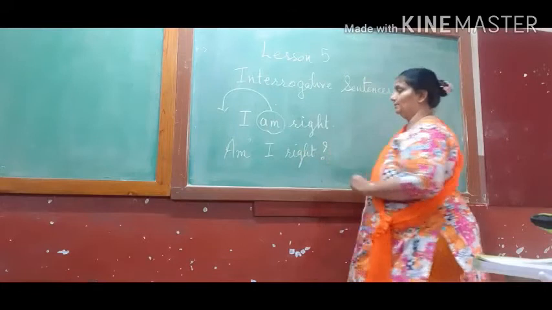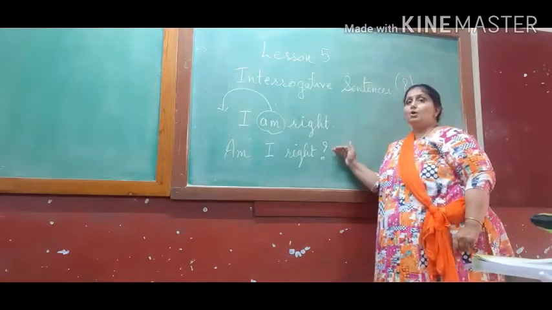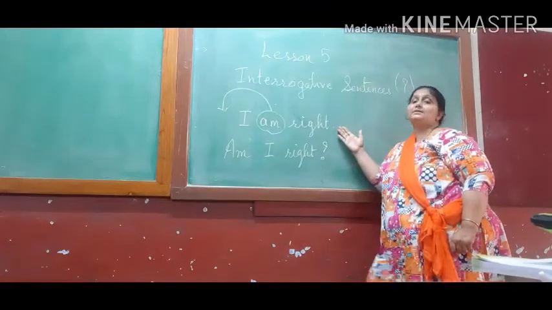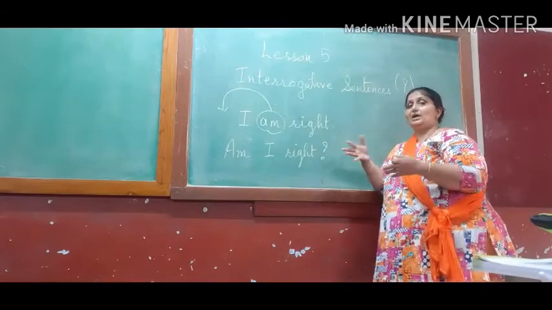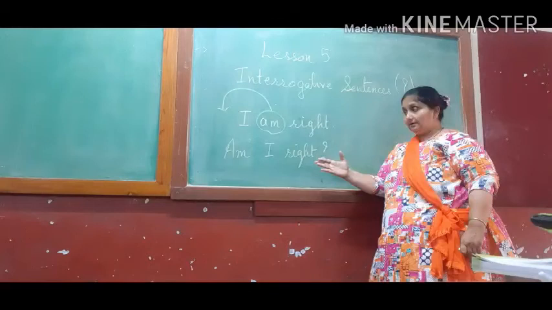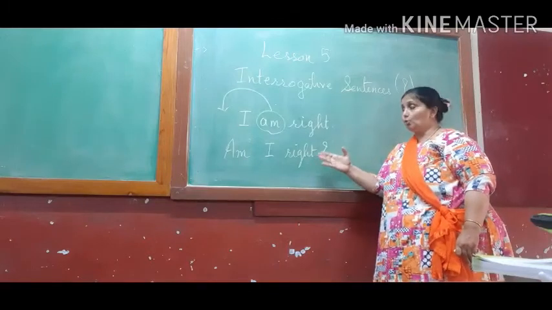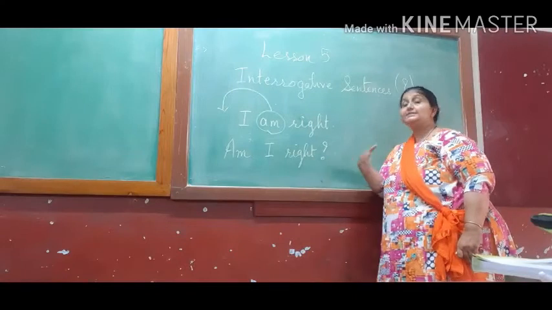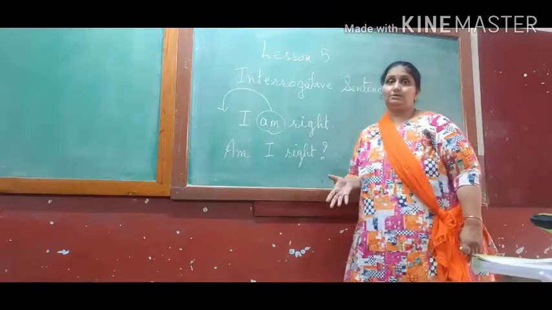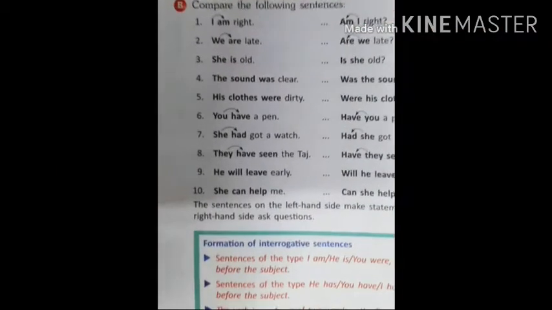And a question mark. This becomes a question. In this sentence, I am telling you that I am right. And the next sentence is a question sentence, an interrogative sentence, which says, am I right? It is asking.